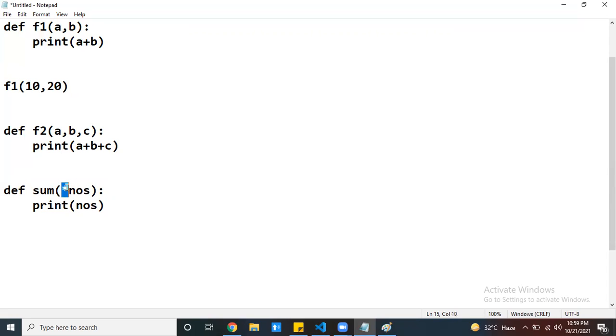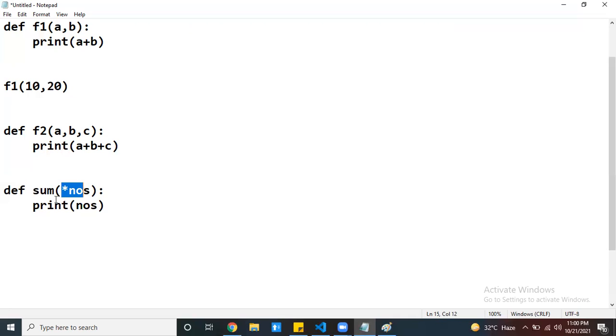If you observe the star here, then you can say it's a variable length argument. It can hold any number of arguments. You can pass one argument, 10 arguments, or 30 arguments, whatever it is, any number of arguments you want, you can pass. There is no problem at all.